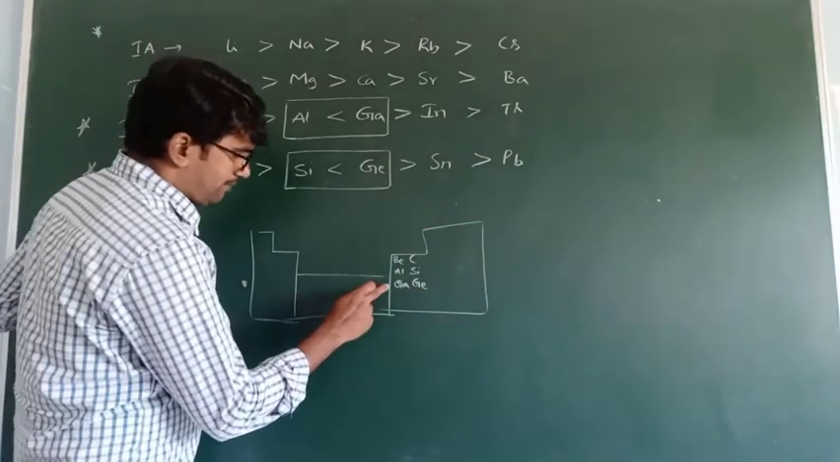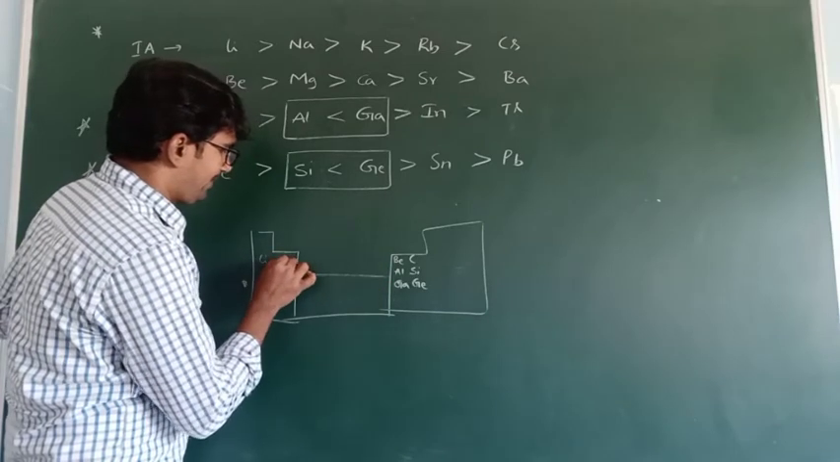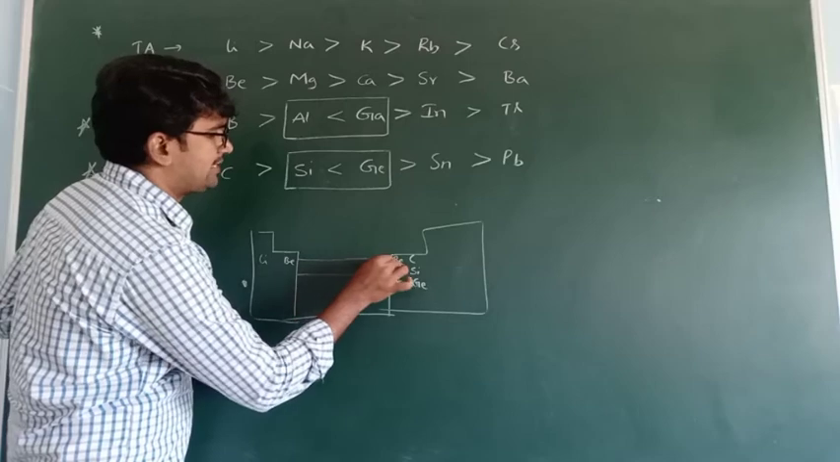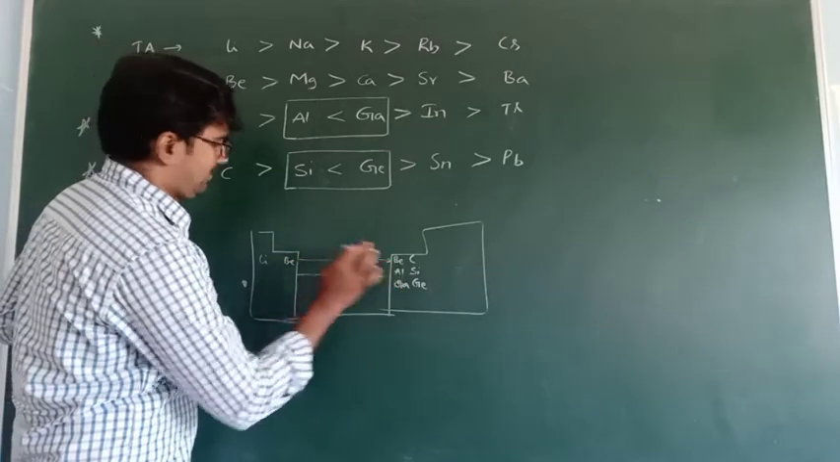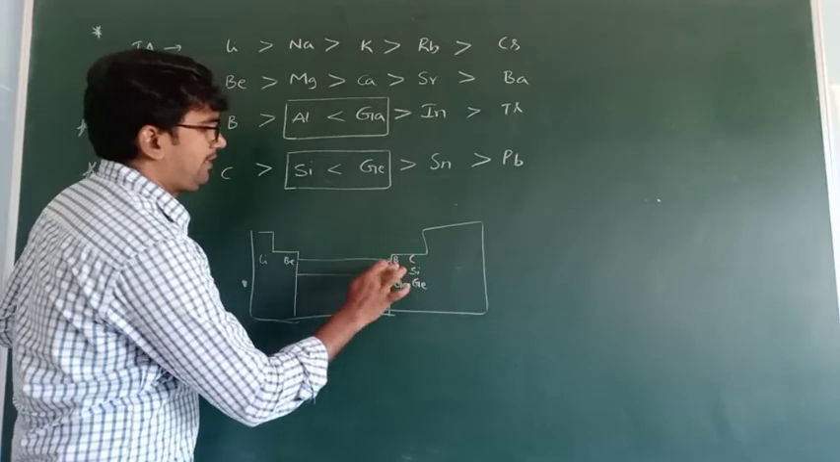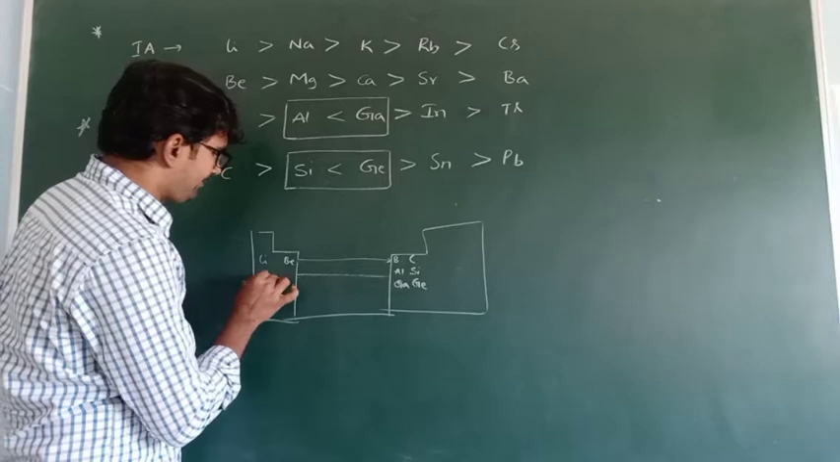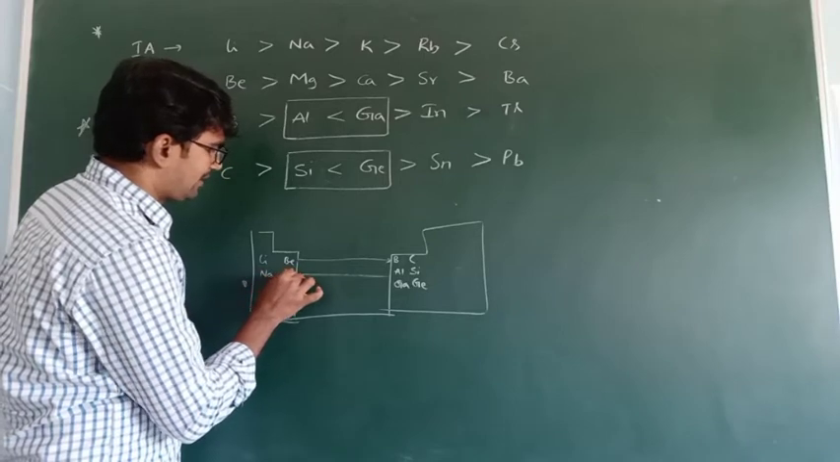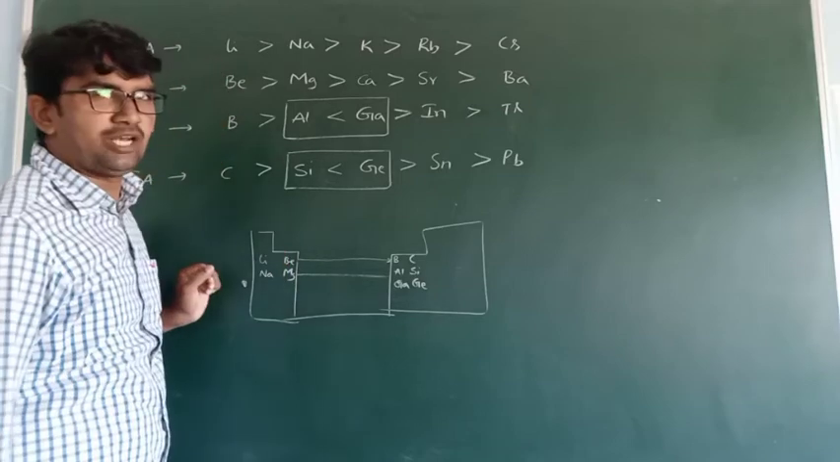Okay, sir, but lithium, beryllium, next boron is coming. There is no intermediate between beryllium and boron. Similarly, sodium, magnesium, next aluminum is coming. There are no intermediate elements between magnesium and aluminum.